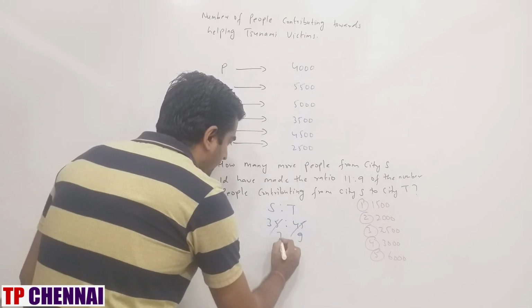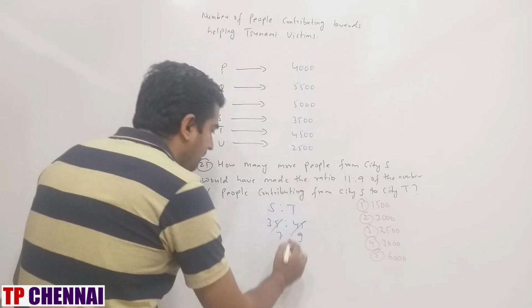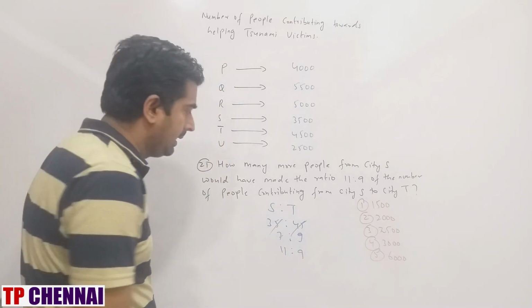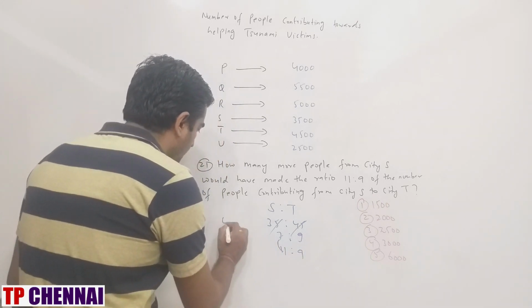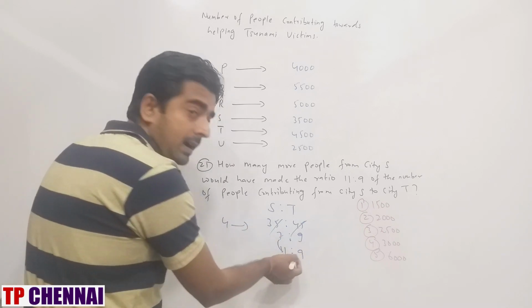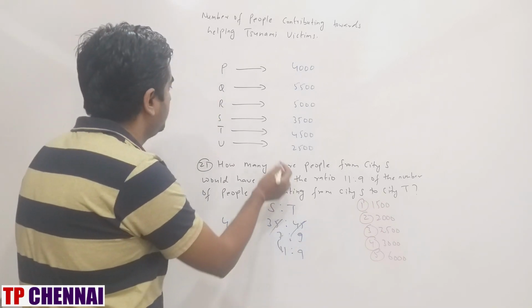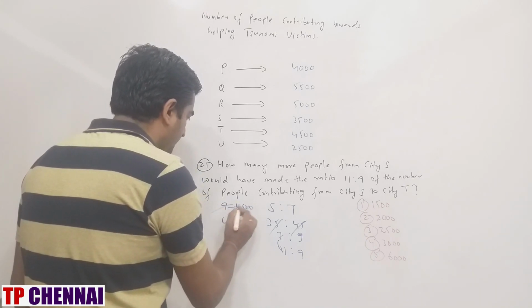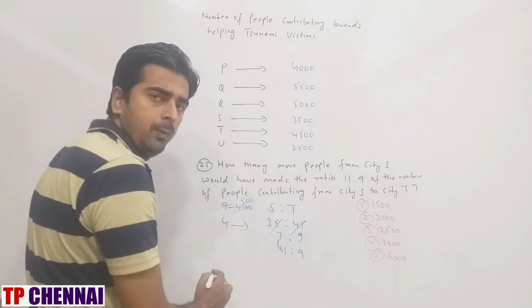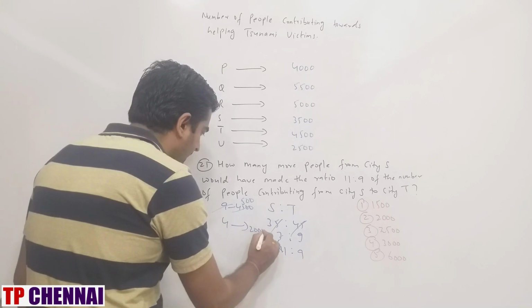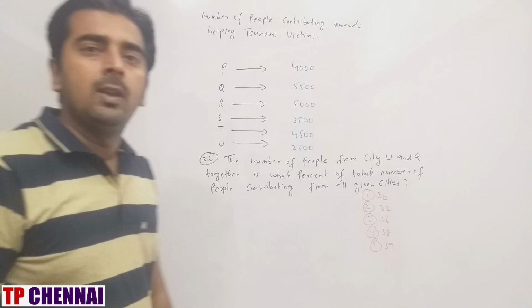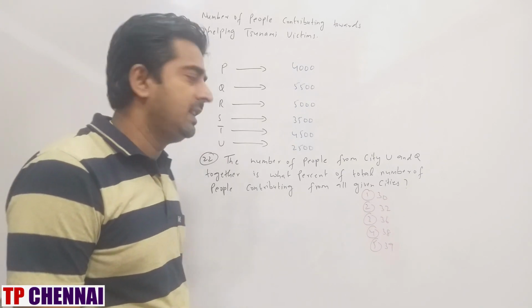But what is the ratio they have given you? 11:9. And they are saying how many more people from city S? Here how much more? 4. But before that, 9 part is same. 9 part is how much for city T they have given you? 4500. So 1 part is how much? 500. 4 part is how much? 2000. So what is my answer? 2000, which is nothing but second option. So I hope you are clear with the first question. Now we will see next one.